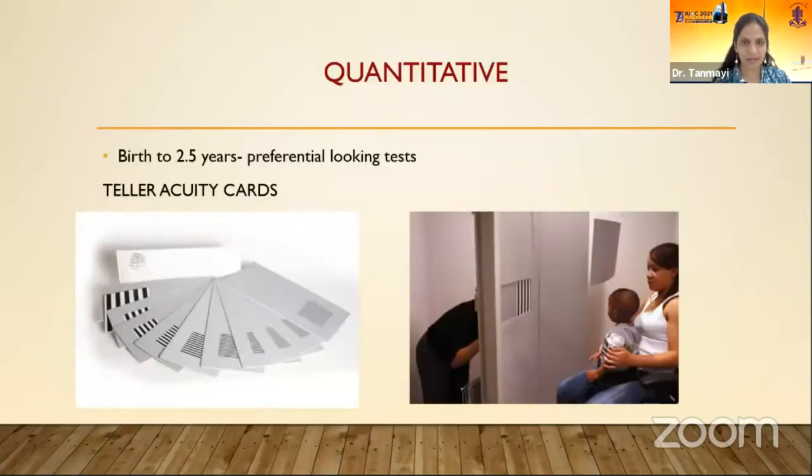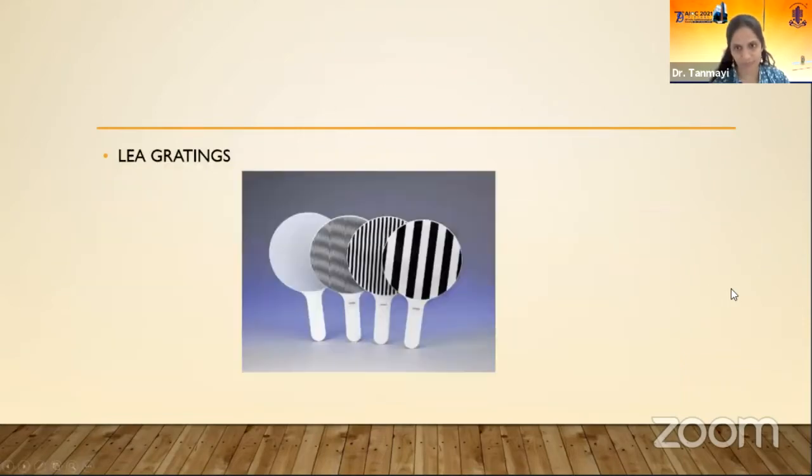Quantitative tests help you to actually quantitate the vision by giving it a figure. So from birth to 2.5 years, we use preferential looking tests like Teller Acuity cards, which is based on the principle that the child will look towards a pattern rather than a plain screen. So this is the setup in which the examiner views from behind the screen and observes the eye movements of the child as the examiner alternates the cards. And these are the gratings. So the thinnest stripes which evoke a reliable visual response is quantified as the visual acuity.